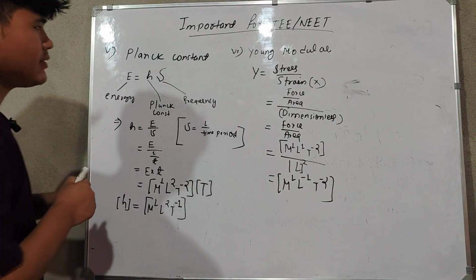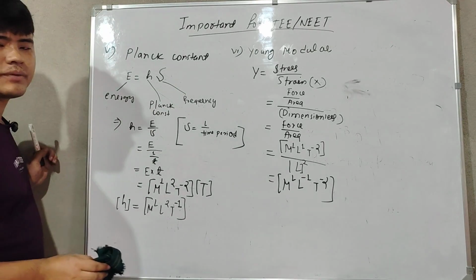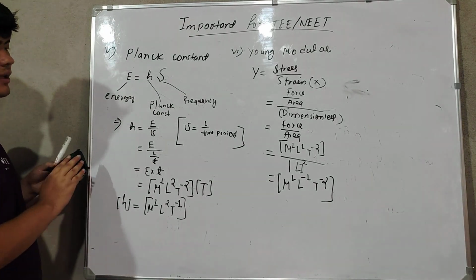Now the last one is left. We'll do this and then proceed to the JEE questions.